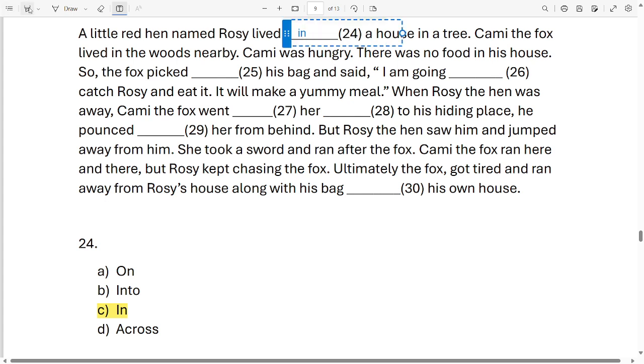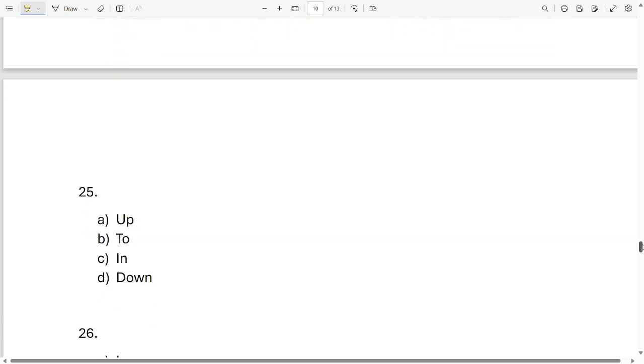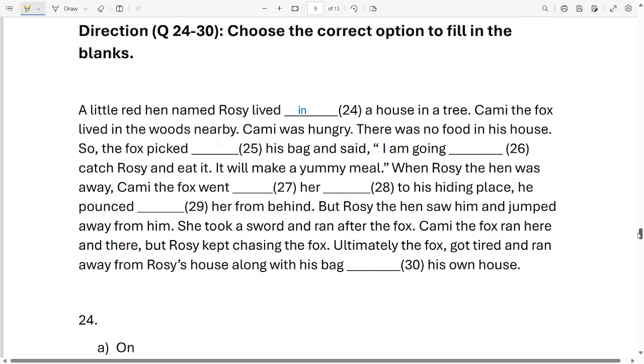Okay. So a little red hen named Rosie lived in a house in a tree. Cammy the fox lived in the woods nearby. Cammy was hungry. There was no food in his house, so the fox picked dash his bag. Now for 25th, your options are up, to, in, down. So Cammy picked up his bag. So we're going to put up over here.